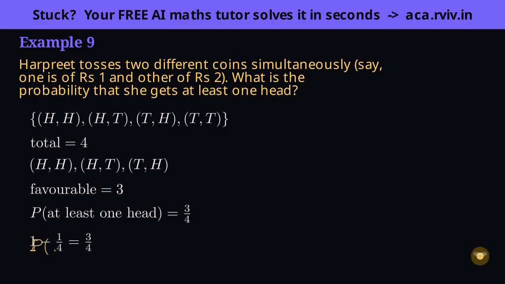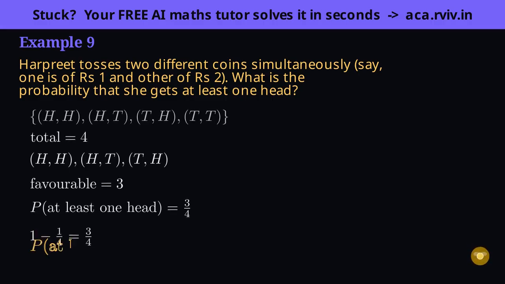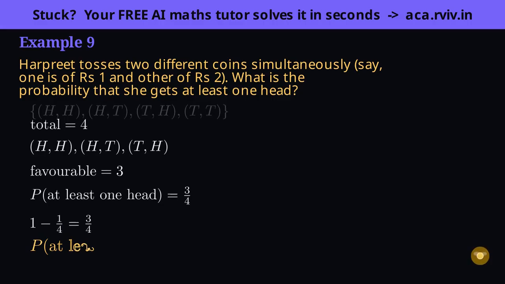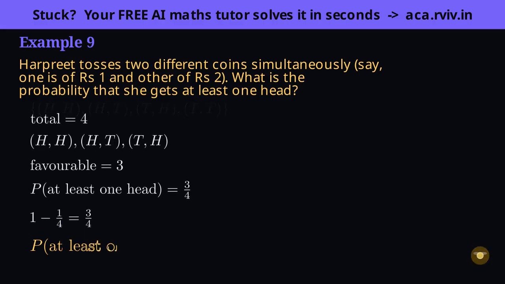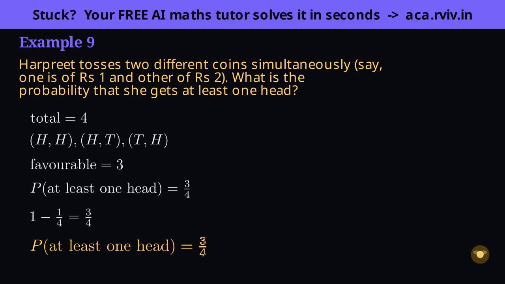Insight: at least 1 is the complement of none, and none is usually a single, easy case. So for any, at least 1 question, compute 1 minus the chance of none rather than hunting down every winning combination.